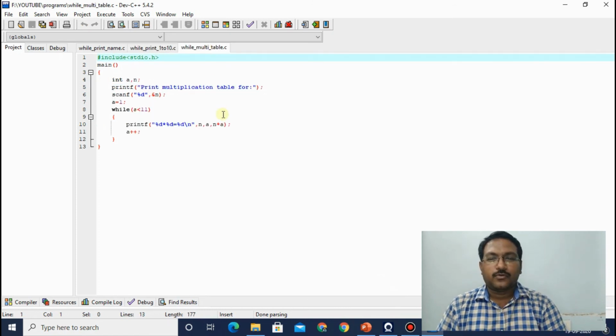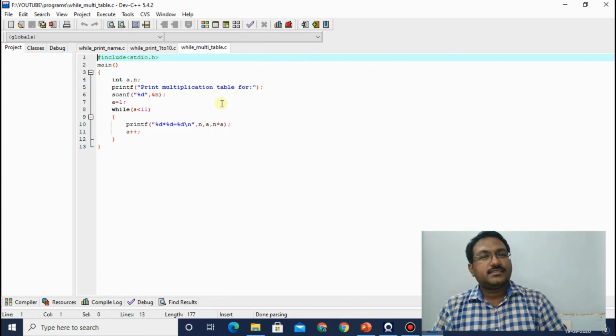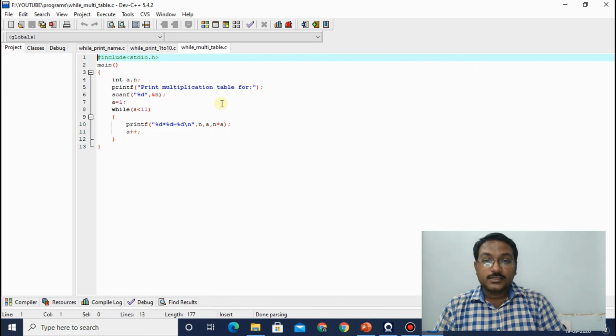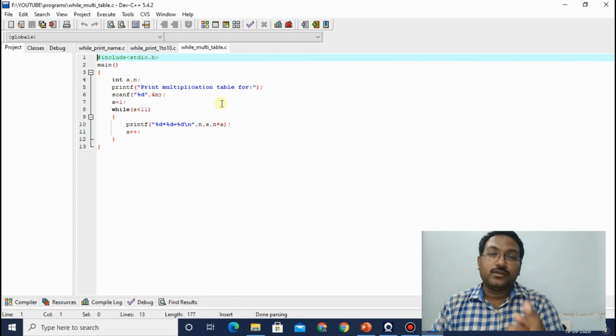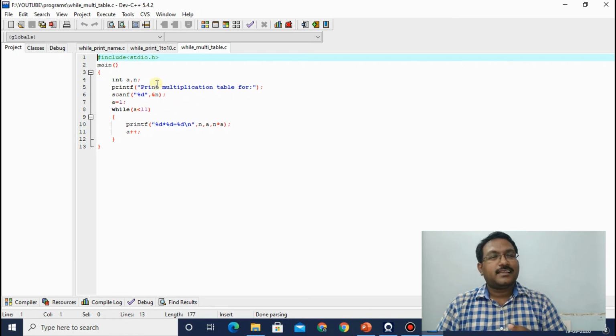It's a very small little program. See, I have just asked the user for the number of which they want the multiplication table. The number given by the user is stored in n. My initial position is 1 because the multiplication table starts from 1 to 10. Fine. So in the while condition, I have written here a less than 11. I can also write there a less than equal to 10.